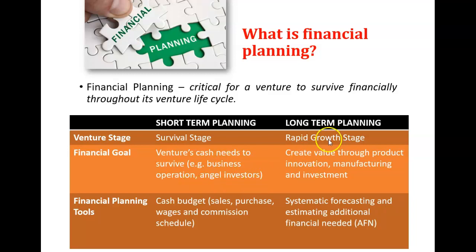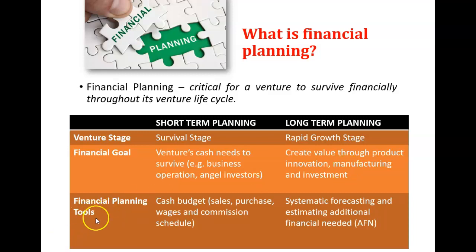All right. For long-term planning, the financial goal now is to create value through product innovation, manufacturing, and investment. Investment in property, investment in plants, in equipment, in working capital. So that is the financial goal for the rapid growth stage. So that's why they need to plan for the long term, 3 to 5 years or 10 years in the future, because their goal now is to create value through product innovation. They need to add some innovation to create new product development. So they need to plan for the long term.